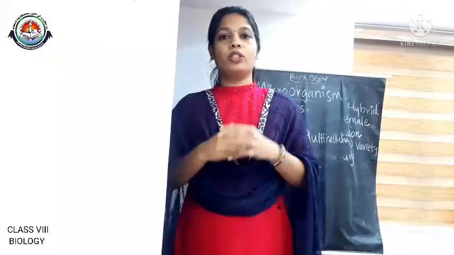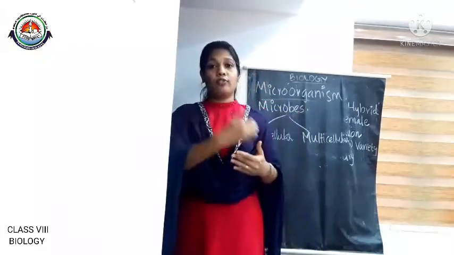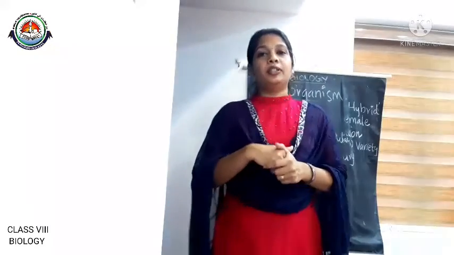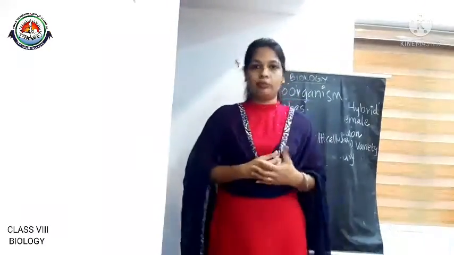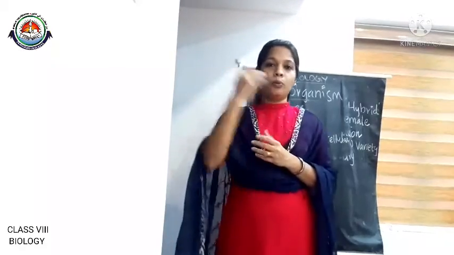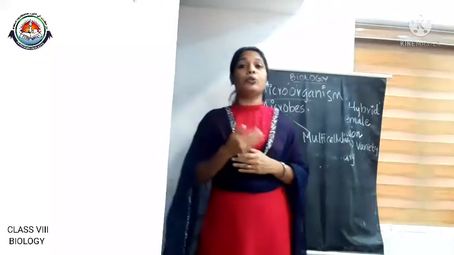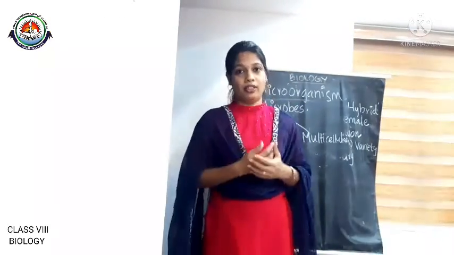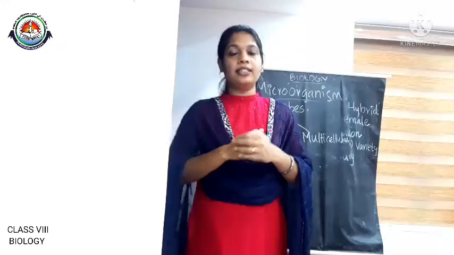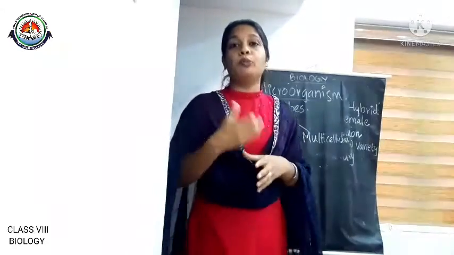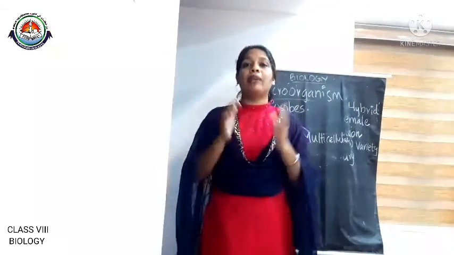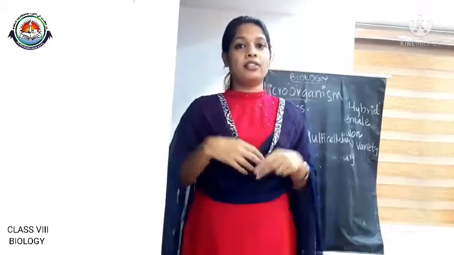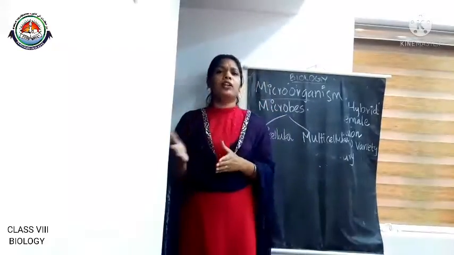In today's class, we discussed the rest of the portions in the first chapter, that is crop production and management, and we also started the second chapter in biology. In our previous class, we discussed how to increase the yield of a cropland by following different methods, and how scientists use different techniques to produce new varieties of plants that have the desired quality. There are two methods that we study, and there are lots of other methods too.